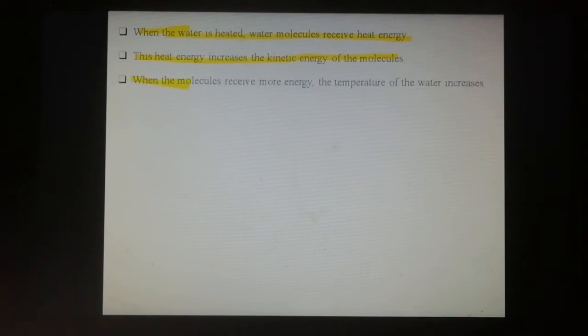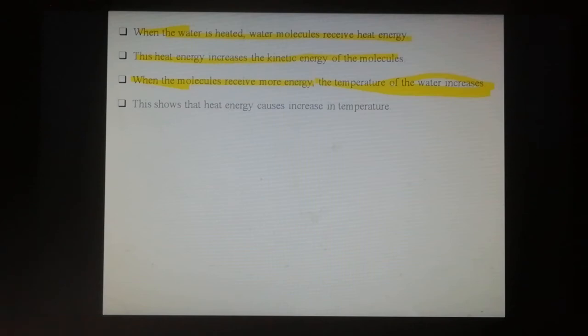When the molecules receive more heat energy, the temperature of the water increases. So water gains more heat energy and the kinetic energy of the water molecules increases. This is the reason for the rise in temperature of the water.